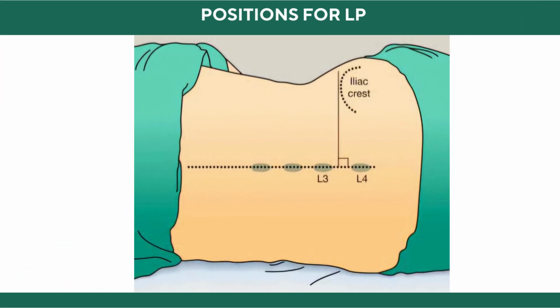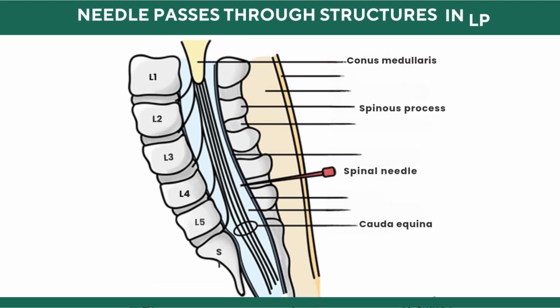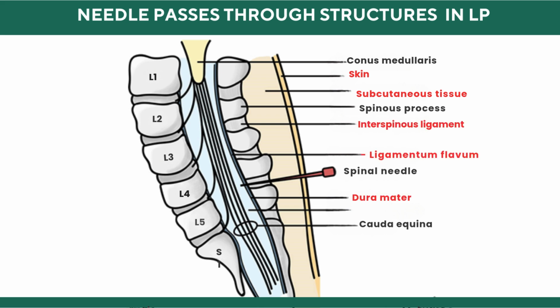A useful anatomical landmark for lumbar puncture is Tuffier's line, an imaginary line connecting the tops of the iliac crests, which crosses the L4 spinous process. During the procedure, the needle passes through the following structures: skin, subcutaneous tissue, supraspinous ligament, interspinous ligament, ligamentum flavum, epidural space, dura mater, arachnoid mater, and subarachnoid space, where CSF is accessed.